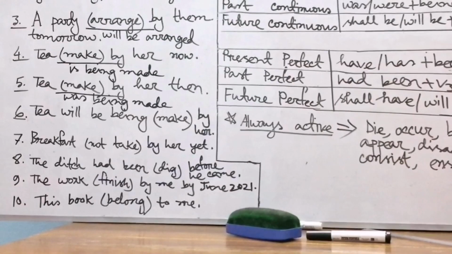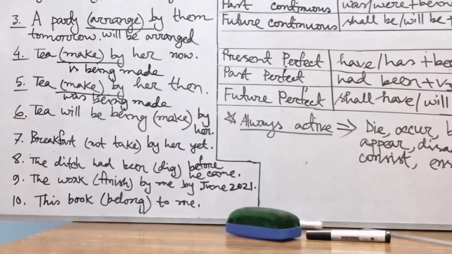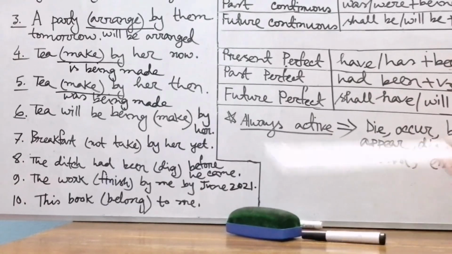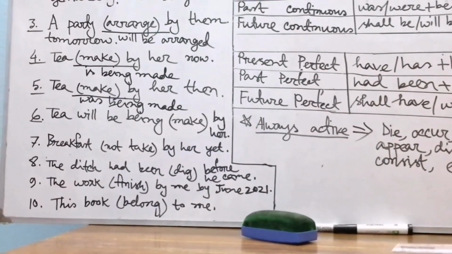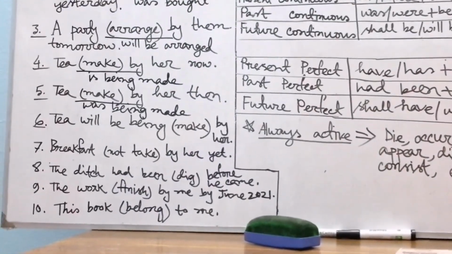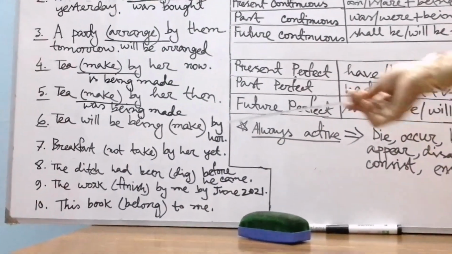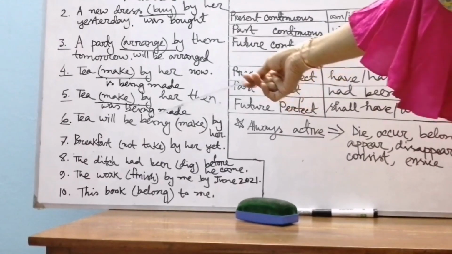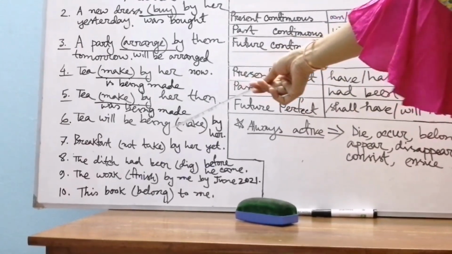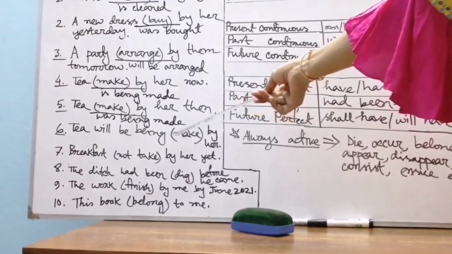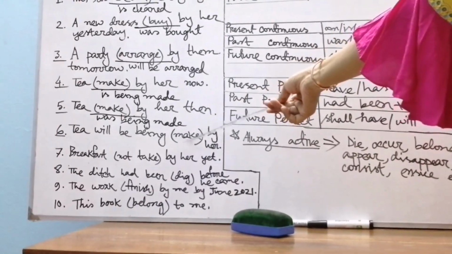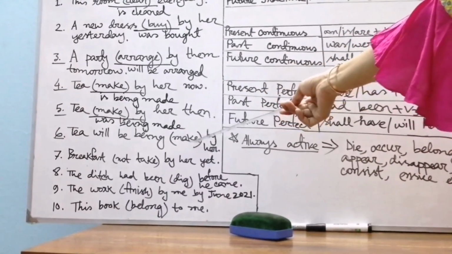And students, the correct answer of sentence number 5: Tea was being made by her then. Now go to sentence number 6: Tea will be being made by her. Here it's very easy for you. That is will be being. It is given for you. So you can easily guess that it's the passive voice of future continuous tense.